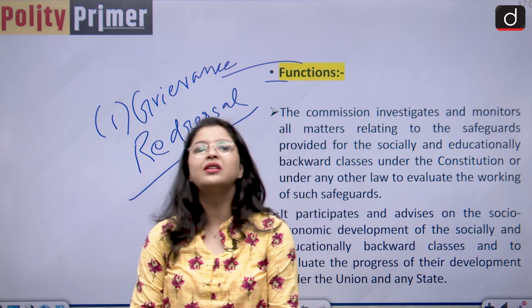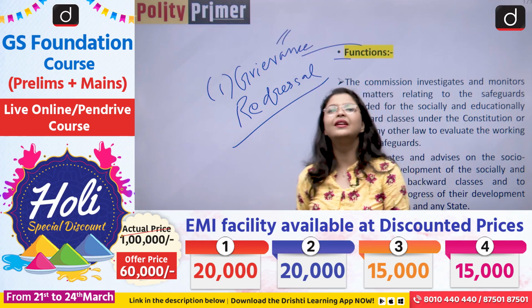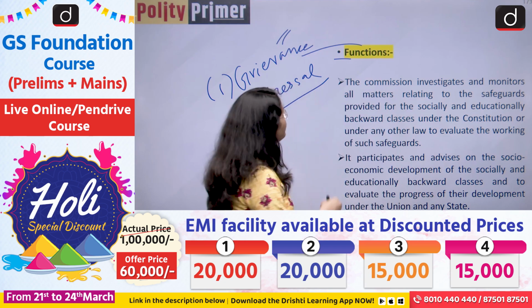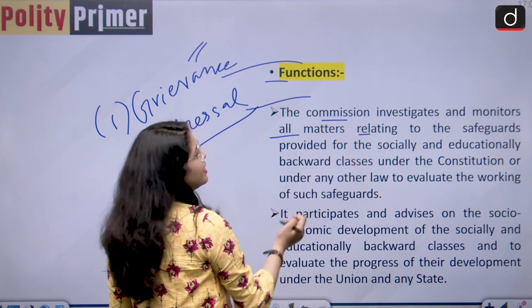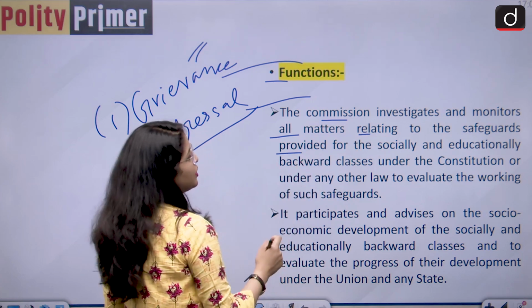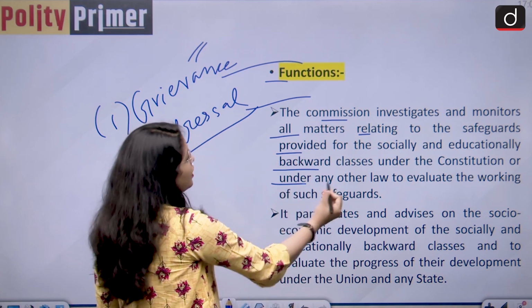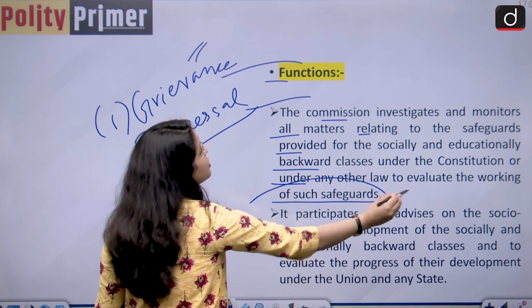So if the backward classes community has any grievances, they can directly approach the National Commission for Backward Classes. Apart from this, the commission investigates and monitors all matters relating to the safeguards provided for the socially and educationally backward classes under the constitution or under any other law, and evaluates the working of such safeguards.